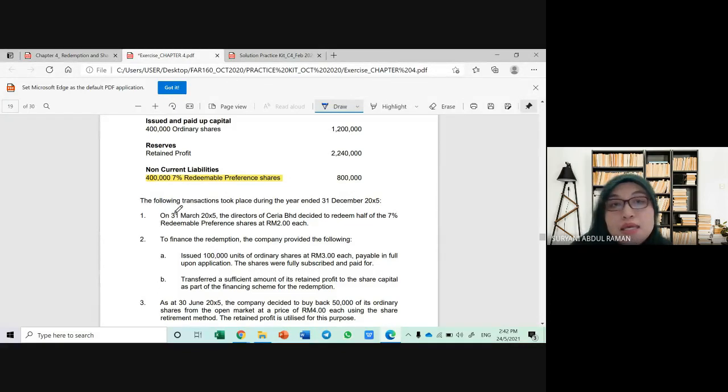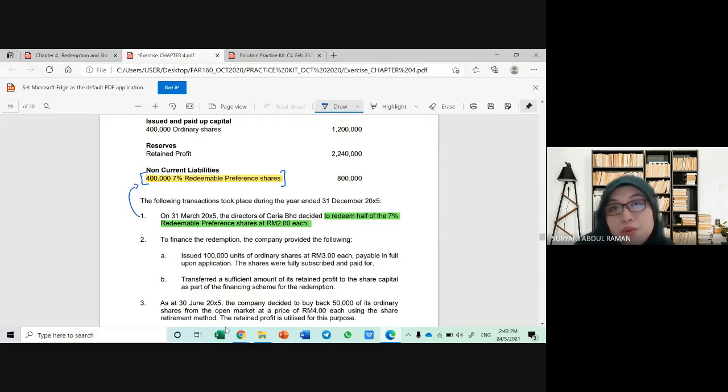Number 1. It is said that on 31st March 2005, the directors of Ceria Berhad decided to redeem half of the 7% redeemable preference shares at RM2 each. So the keyword here is to redeem: decided to redeem half of the 7% redeemable preference shares at 2 ringgit each. If you look at this item, I'm referring to this item actually. This item needs to be adjusted due to this transaction.